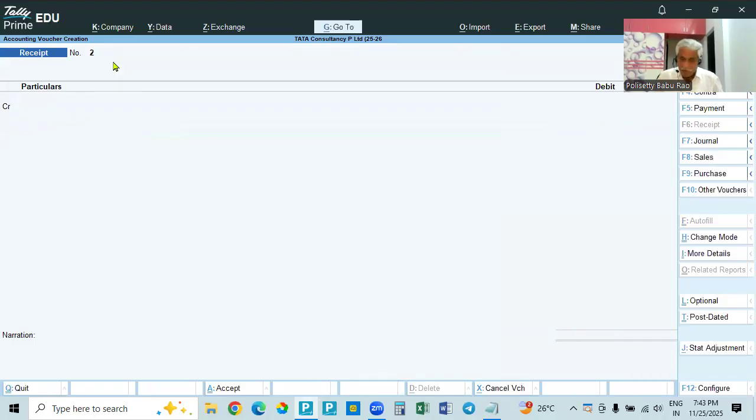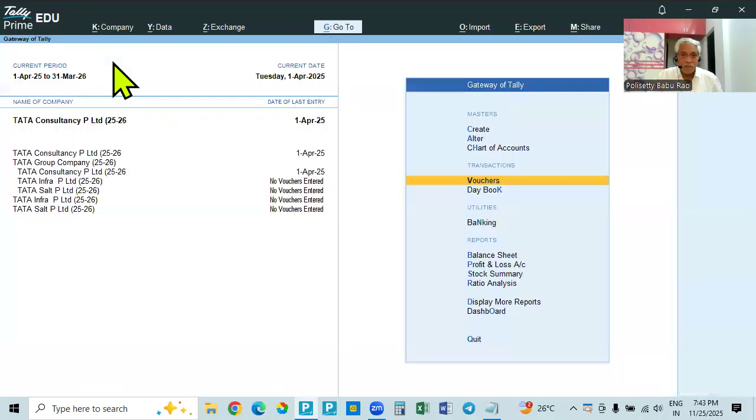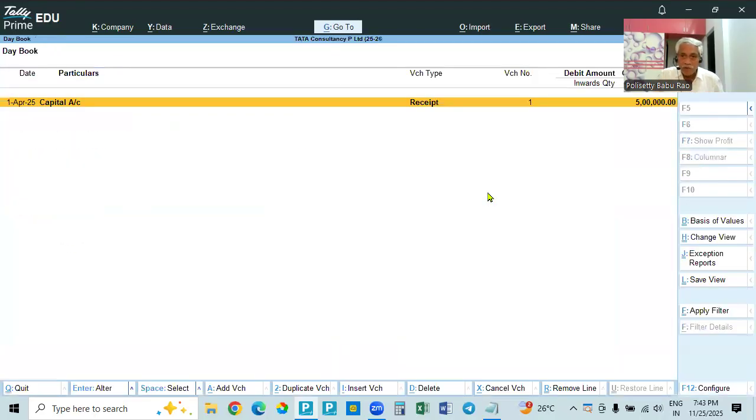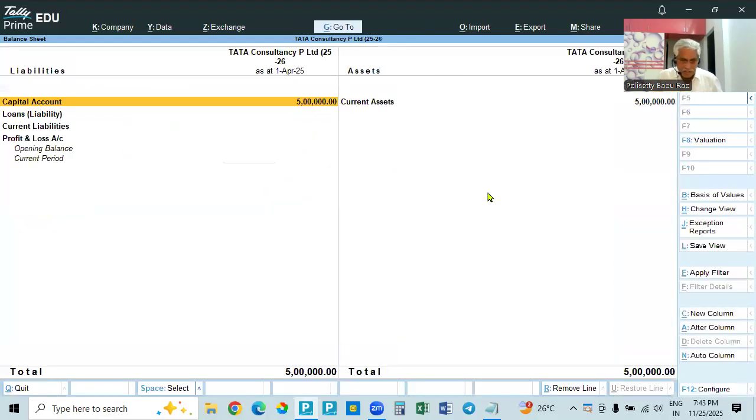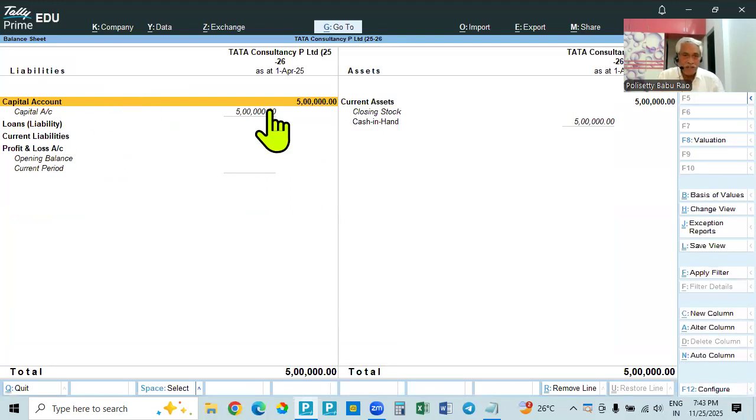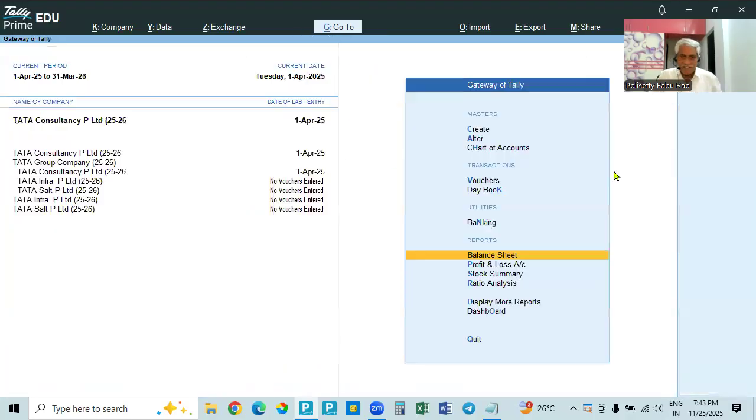So capital is introduced. If you see the reports, go to the day book, 5 lakhs is there. So don't bother about that. Go to the balance sheet. So Alt F1 detailed view. So capital is there on the liabilities side. On the asset side, the same 5 lakhs cash in hand is there. That's all. Other companies don't have anything. So we made an entry in this one. Okay. Now if you go and see the group company, these entries will be automatically consolidated and figures will be shown